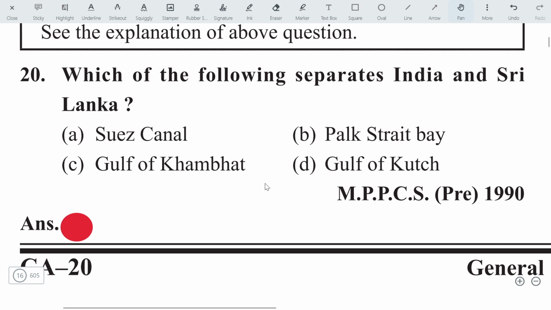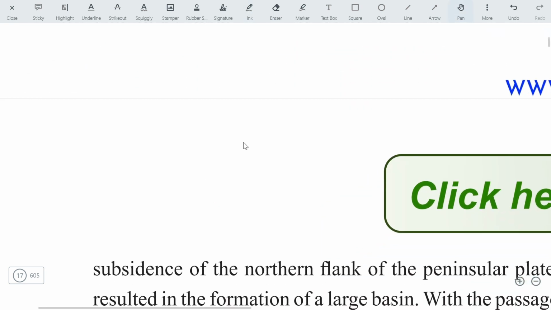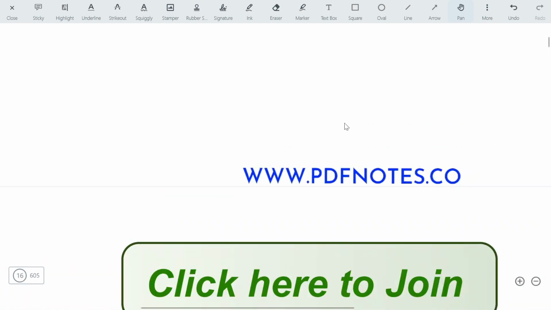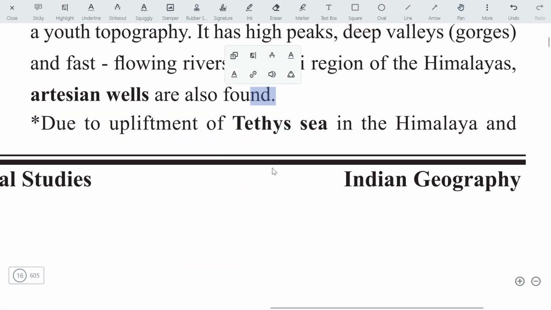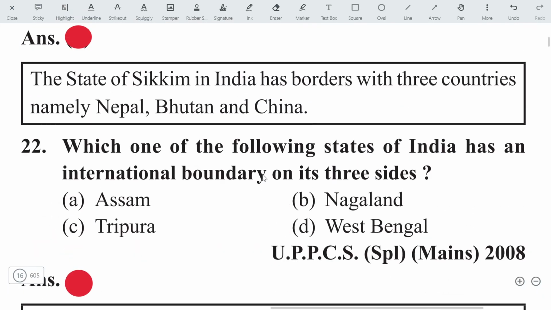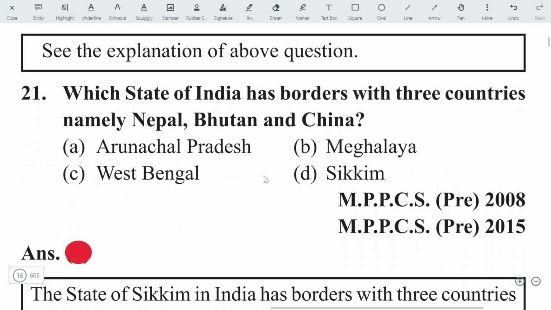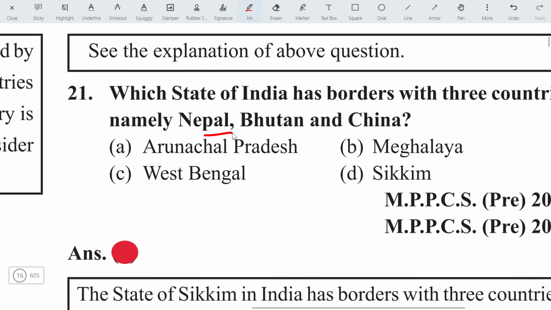Which of the following separates India and Sri Lanka? It is the Palk Strait that separates India and Sri Lanka. Let's move on to the next question. Which state of India has a border with the three countries namely Nepal, Bhutan, and China? It is Sikkim.